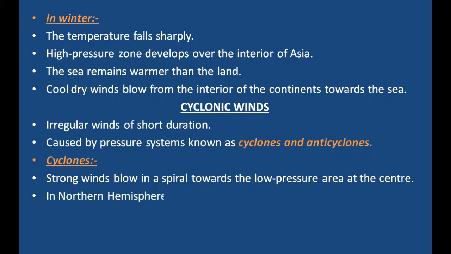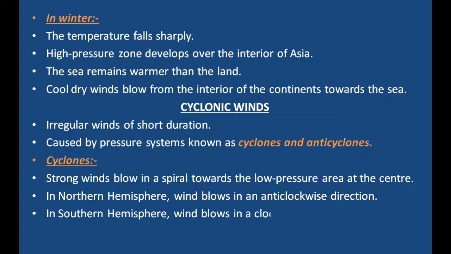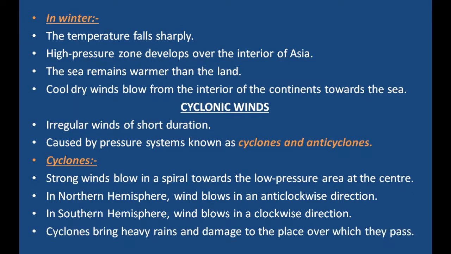In the northern hemisphere, cyclonic winds blow in an anti-clockwise direction, but in the southern hemisphere, they blow in a clockwise direction. Cyclones bring heavy rains and damage to the place over which they pass.